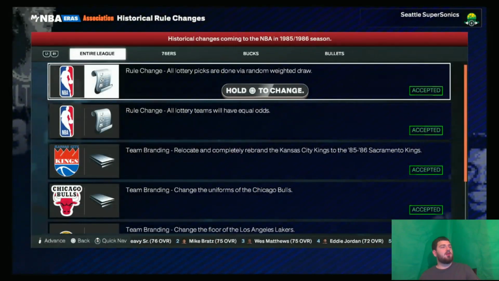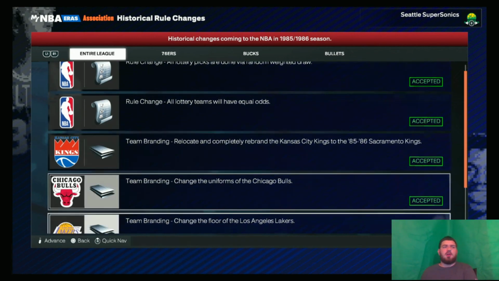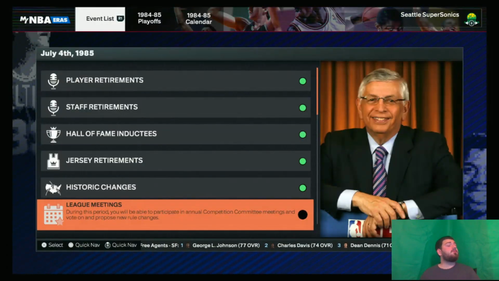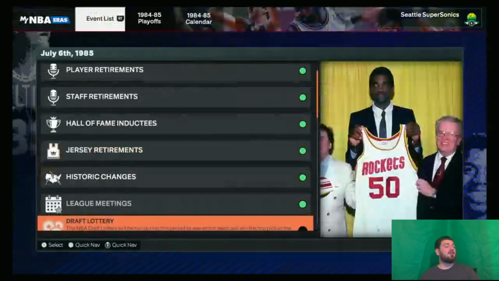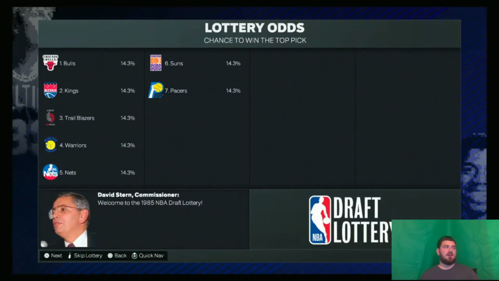And then historic changes. So lottery picks are done random weighted draw. Okay, so no more of that. I don't think that means any more of that 50-50 for the first overall pick. But all lottery teams will have equal odds. Oh, okay, so we're just going to have to see. I should stop predicting. Just some more branding. So draft lottery, let's see. Oh, so the lottery, the teams got all 14, which kind of sucks for a team like the Bulls because they had the first pick, but they could drop pretty low.